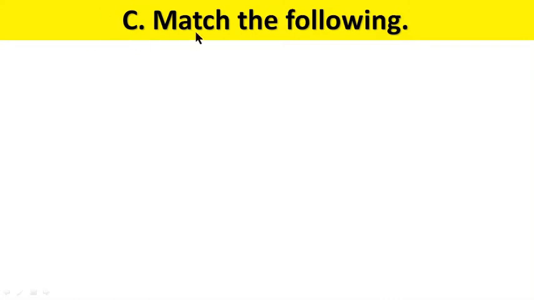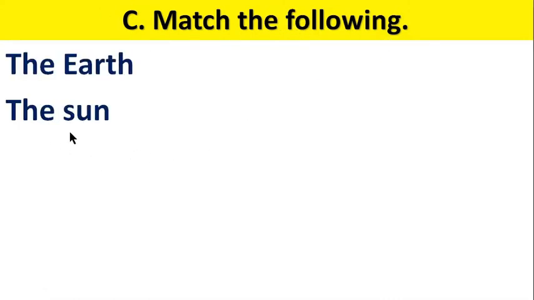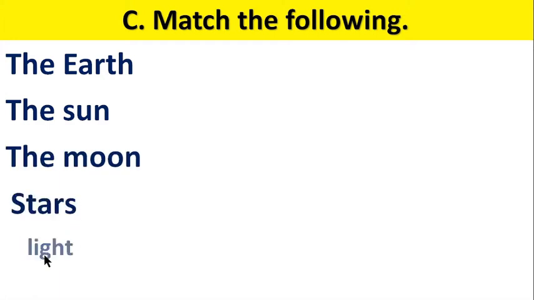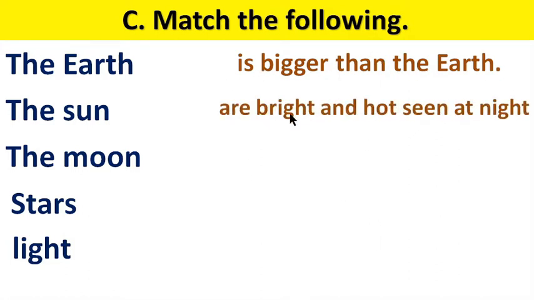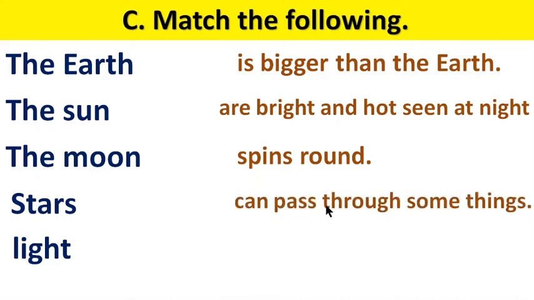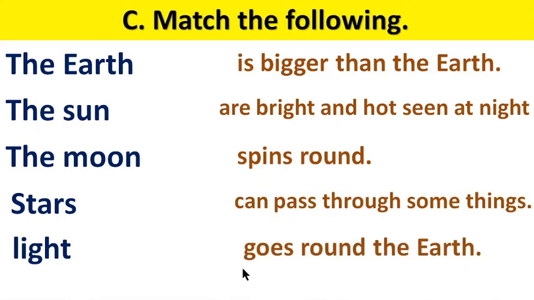Question number C. Match the following. The earth, the sun, the moon, stars, light. In the right column: bigger than the earth, bright and hot, seen at night, spins round, can pass through some things, goes round the earth.